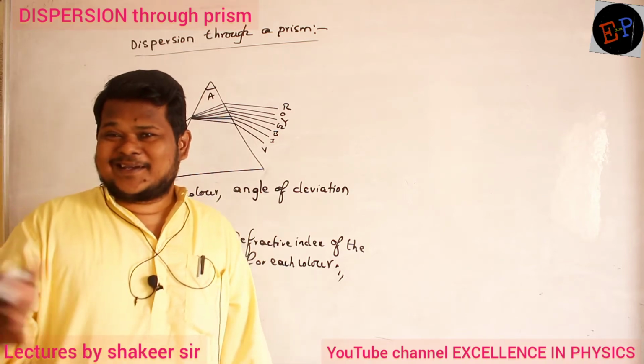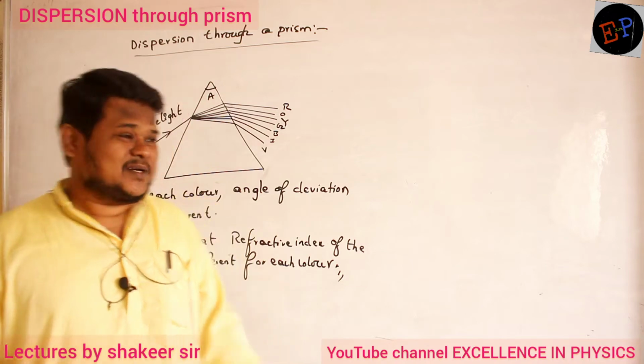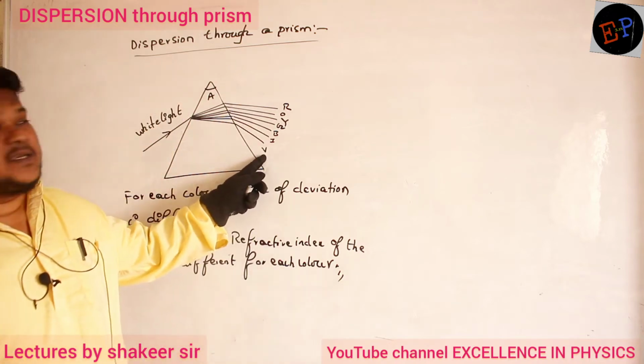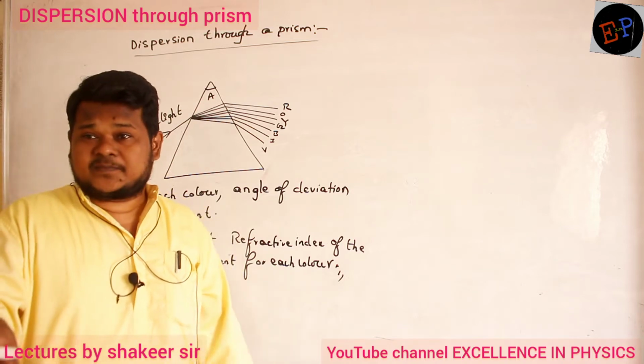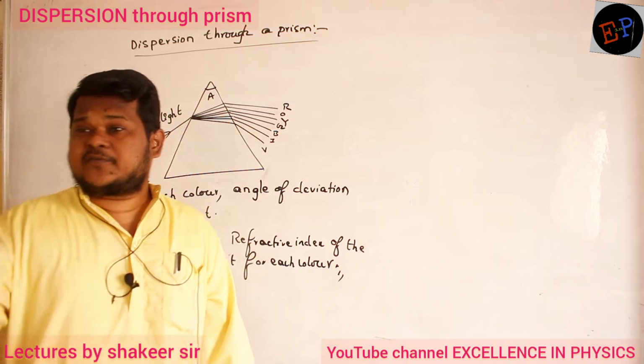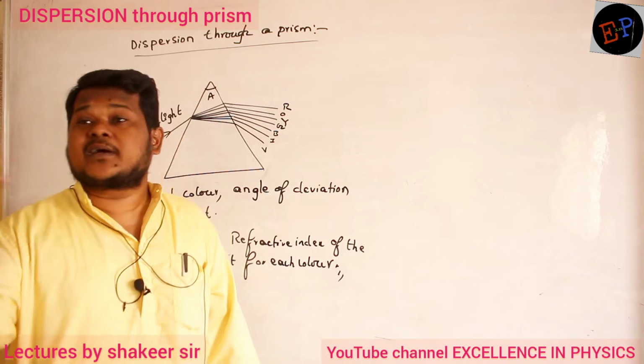Depending on the color, it is bending light. Are you able to understand? Violet color is bent maximum. Red color is not bent much; it is bent only by a small value. It means the same prism is showing different refractive indices for different colors.